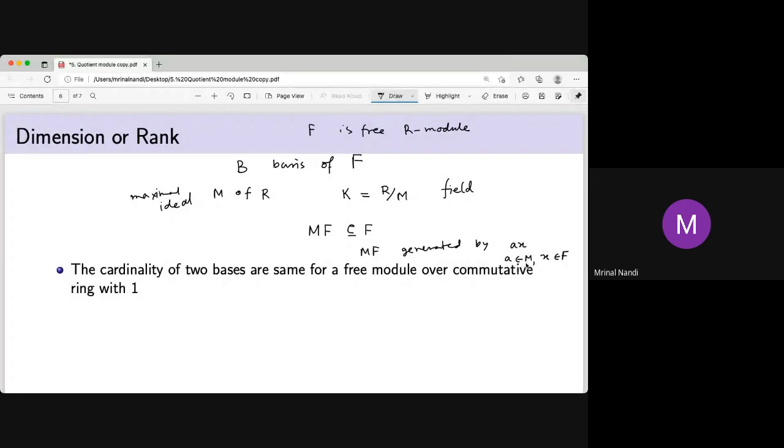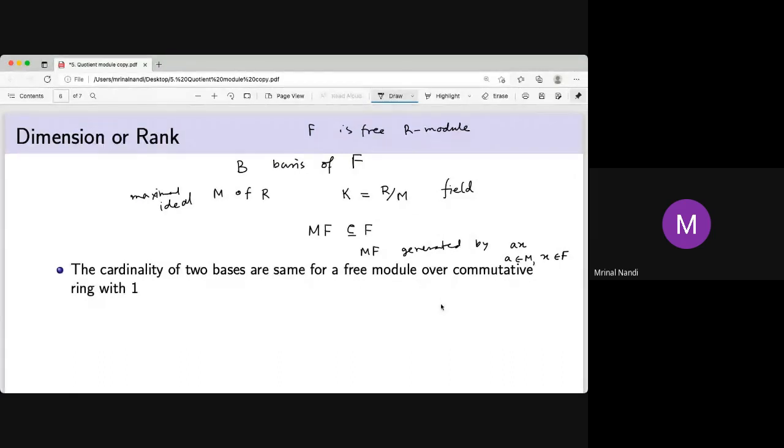So you take that ax, the collection of all ax, and generate by that. Not only the single ax, but a1 x1 plus a2 x2 like that. So linear means a finite combination of those. You can also take c1 a1 x1 plus c2 a2 x2 like that, taking the elements from R as scalar multiples.